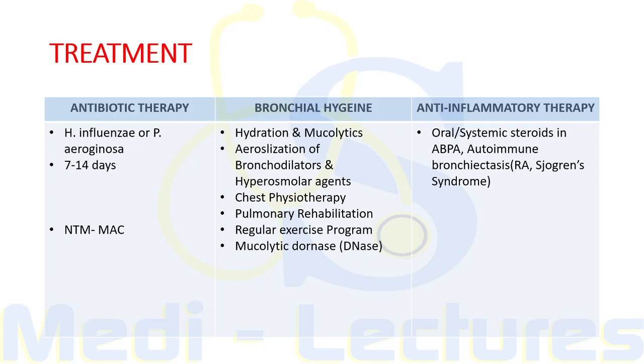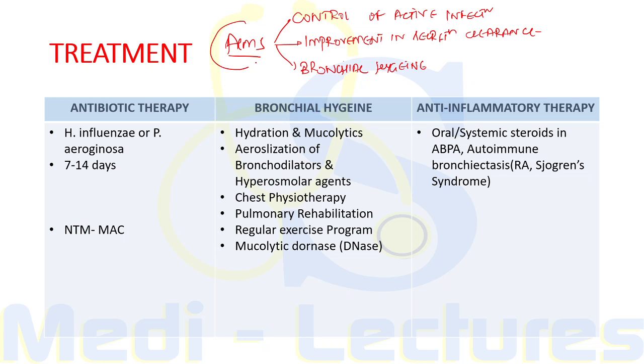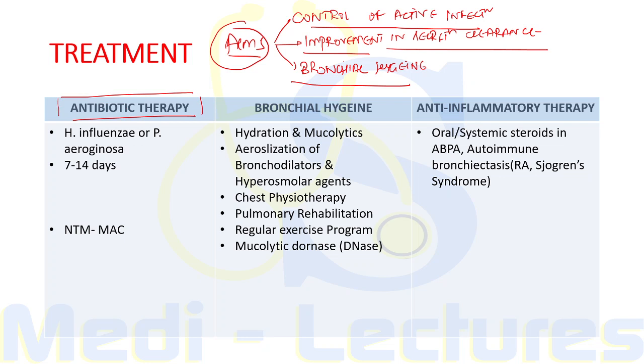Now let's come to the very important part, that is how to treat this condition. So the aims of the treatment should be the control of active infection if present. Then we have to improve the secretion clearance, and finally maintaining the bronchial hygiene to decrease the microbial load within the airway and minimize the risk of repeated infections. So first we will see the antibiotic therapy which has to be given in active infection. Antibiotics should be given which should cover Haemophilus influenzae as well as Pseudomonas aeruginosa, and the typical duration should be 7 to 14 days.